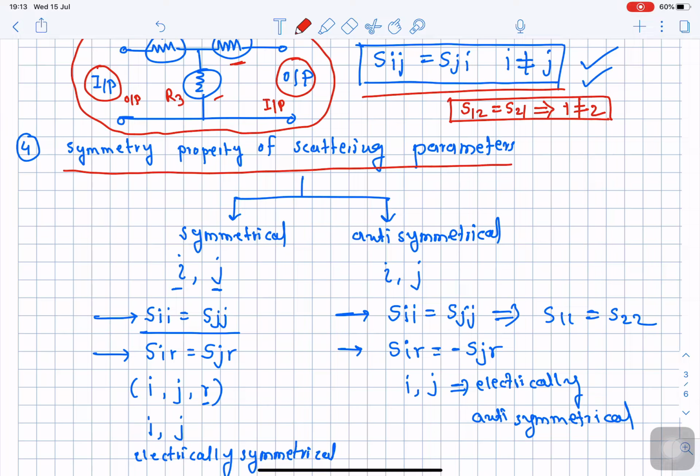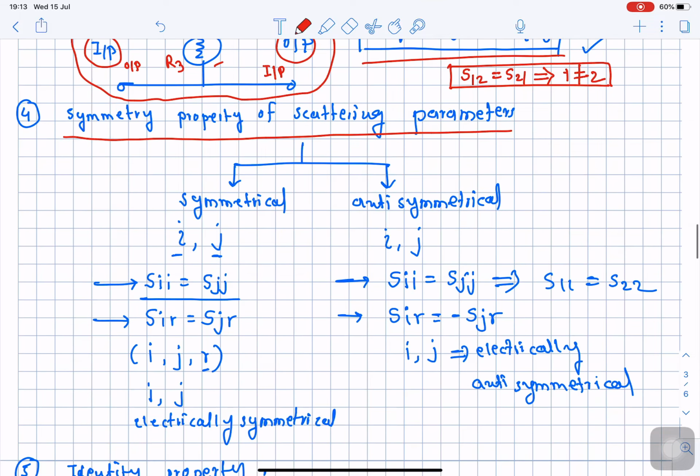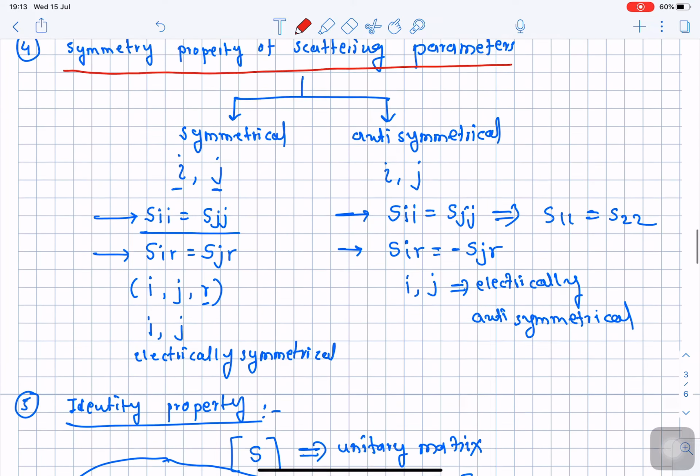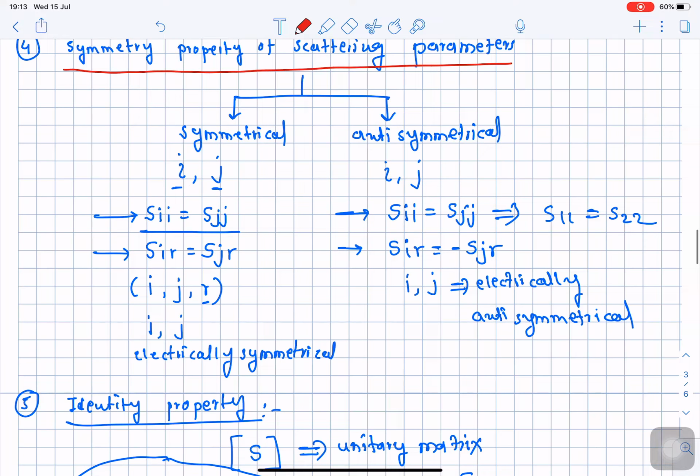So the next important property is the symmetry property. What do we mean by symmetry? In order to explain the symmetry property of a scattering parameter, we are going to take three ports into account. Let us say there are three ports. These ports are indicated as port number I, port number J, and port number R. So in order to illustrate the property of symmetry, we need to take into account three ports.